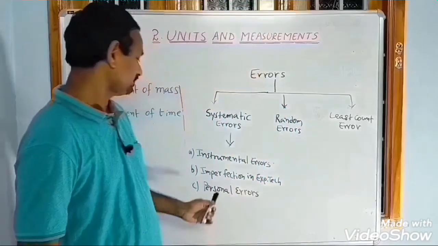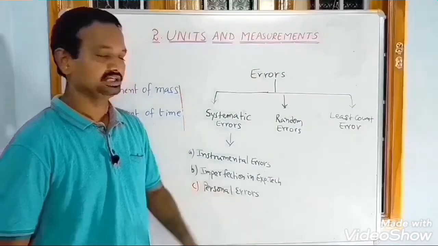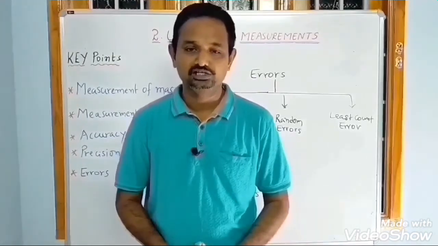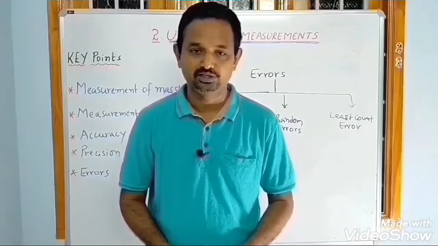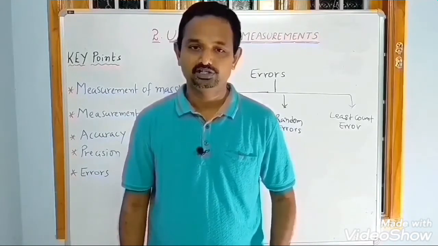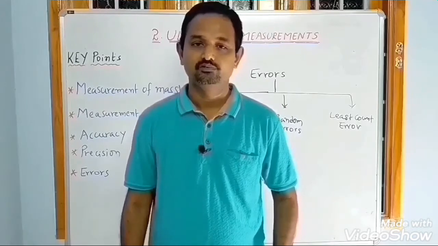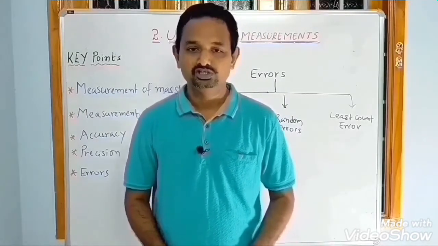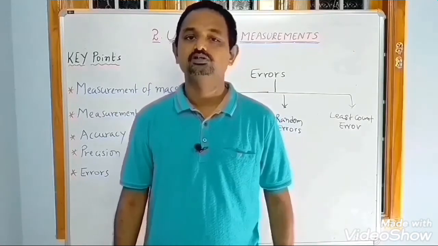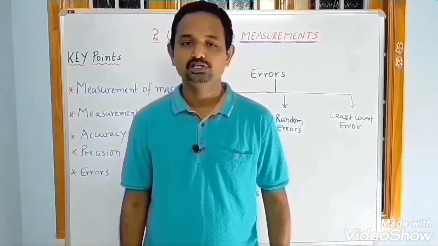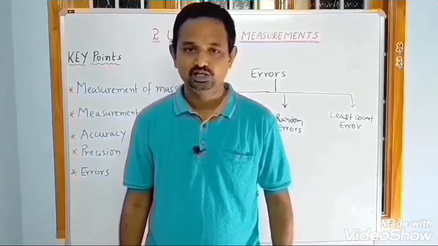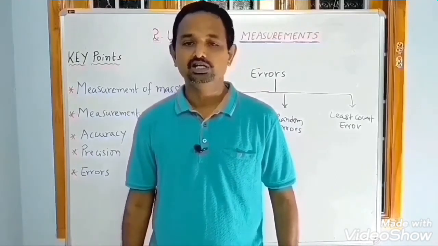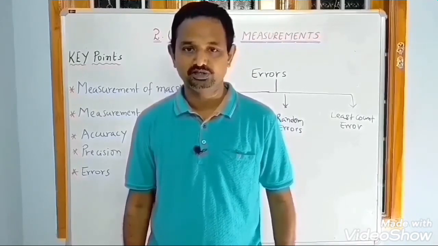Next, imperfection in experimental technique. Sometimes external conditions may disturb our experiment, for example temperature, humidity, velocity of wind, and also the usage of the instrument. For example, to measure the temperature of our body, if we keep the thermometer under the armpit, it will not give the actual temperature of our body.